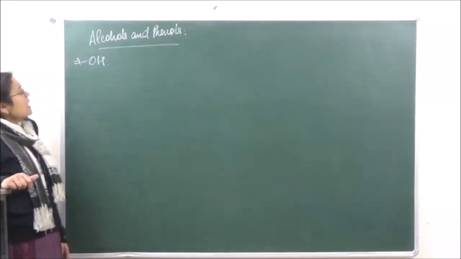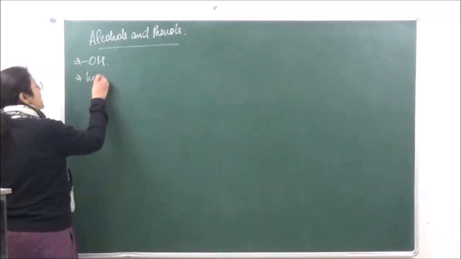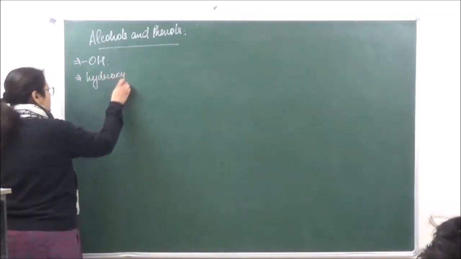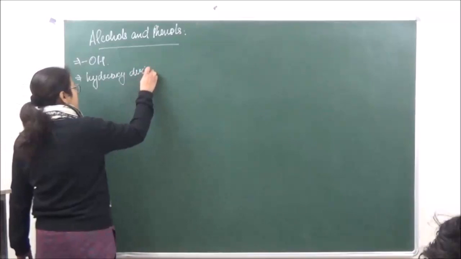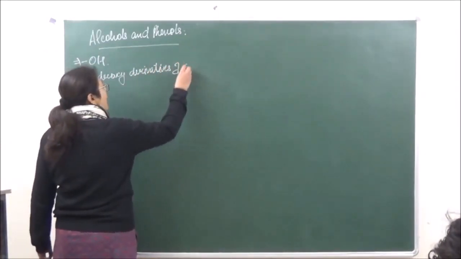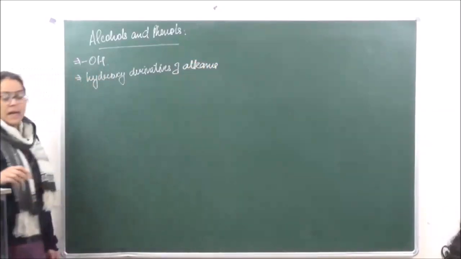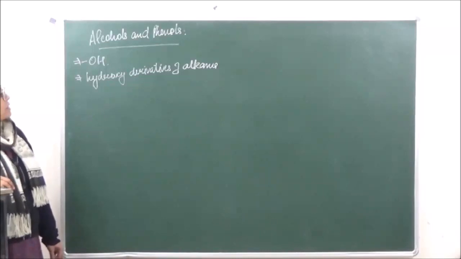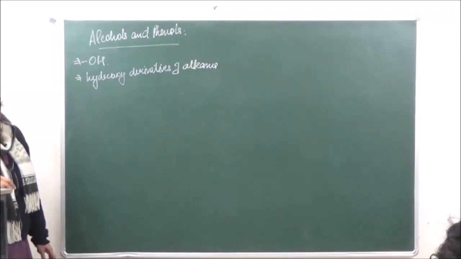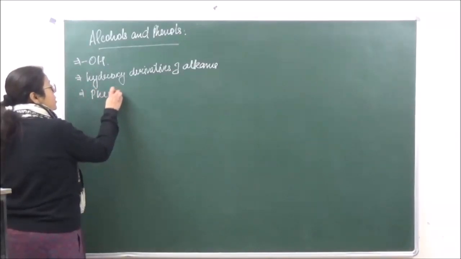Right? Basically, alcohols are known as the hydroxy derivatives of alkanes. Phenols are compounds which are aromatic in nature.